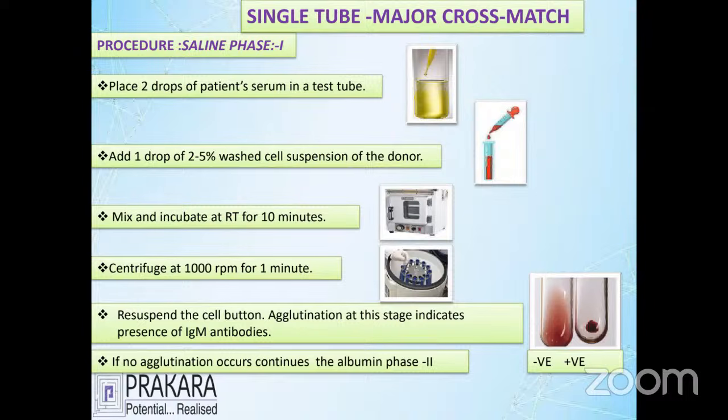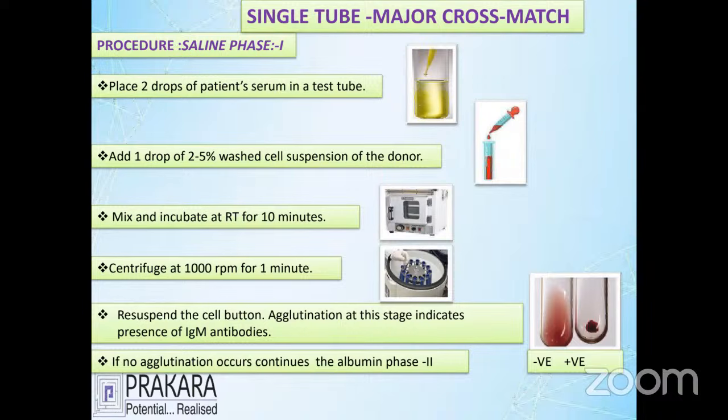After incubating, centrifuge at 1000 rpm for 1 minute and look for hemolysis. If hemolysis is present, it is agglutinated and incompatible. If it is not agglutinated, don't report it as compatible yet.